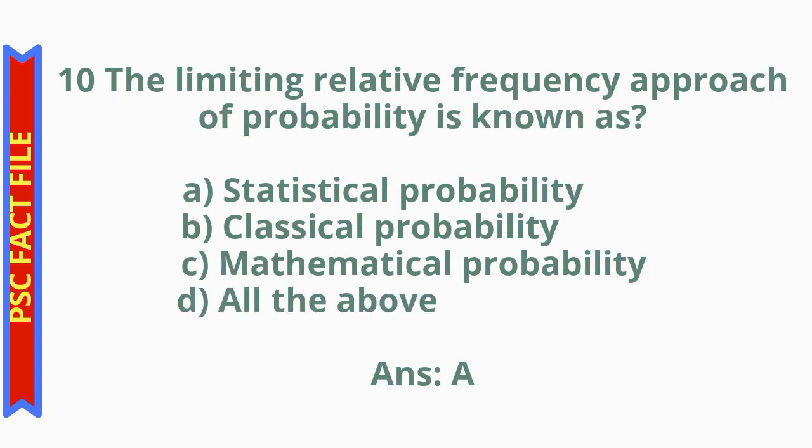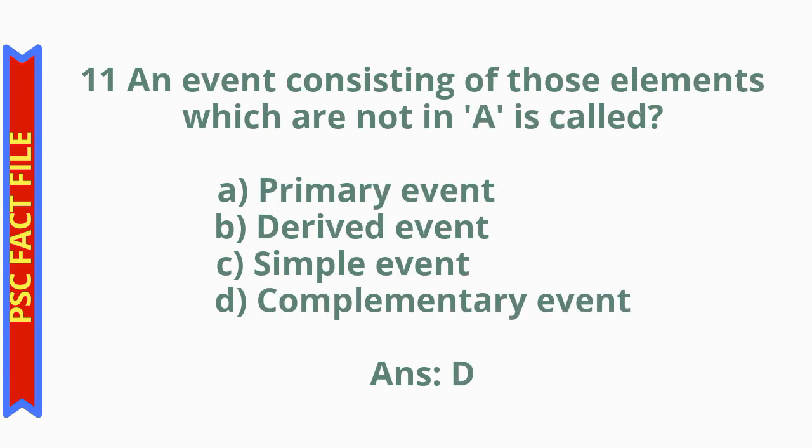Question number 10. The limiting relative frequency approach of probability is known as option A, statistical probability, option B, classical probability, option C, mathematical probability, option D, all the above. The correct answer is option A, statistical probability. The limiting relative frequency approach of probability is known as statistical probability.